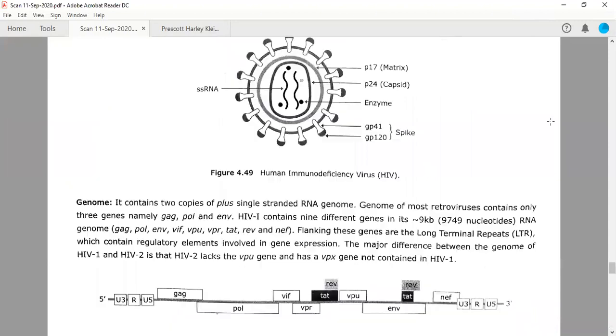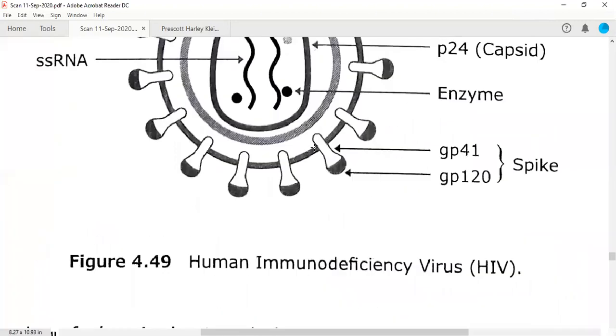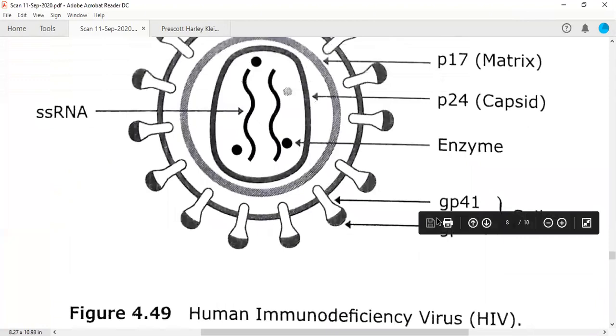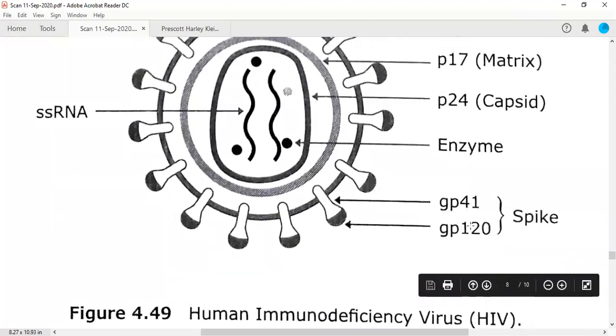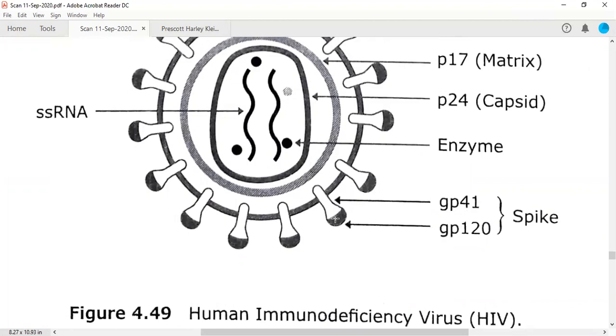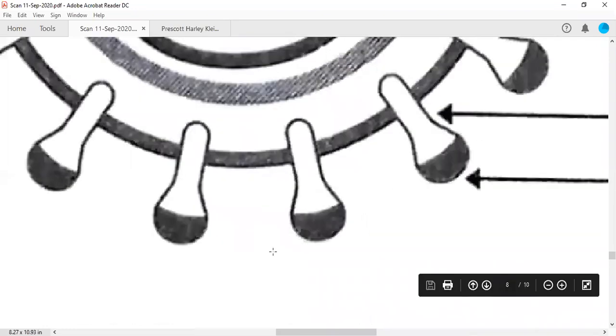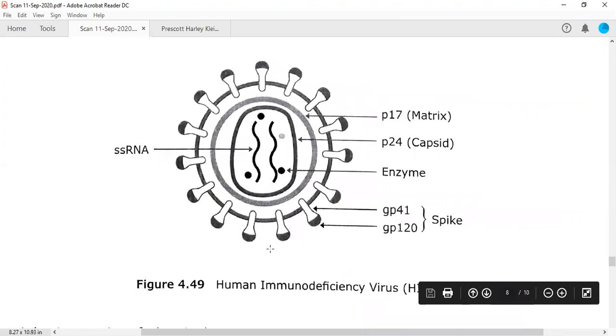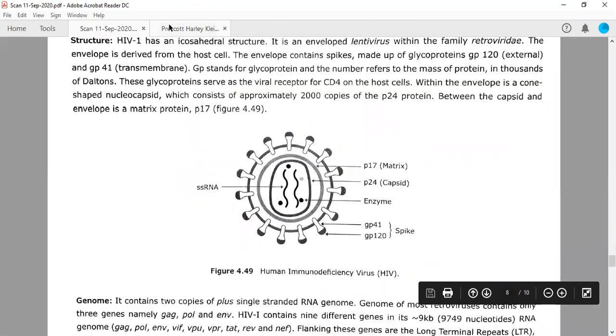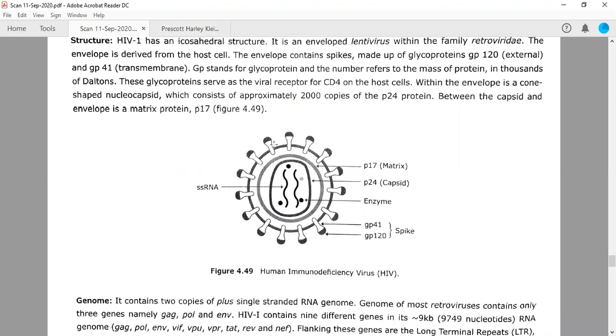If you remember the structure of the virus, this is the HIV virus, right? If you look here, GP120 is interacting with the CD4. So this is present outside, and GP41 is present in this envelope. So this is an integral domain, right? Now another cell will come, that is an animal cell. So this virus should be small.